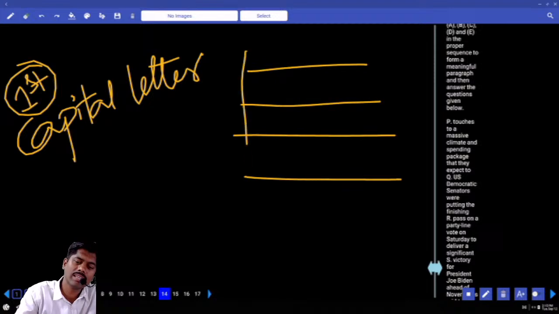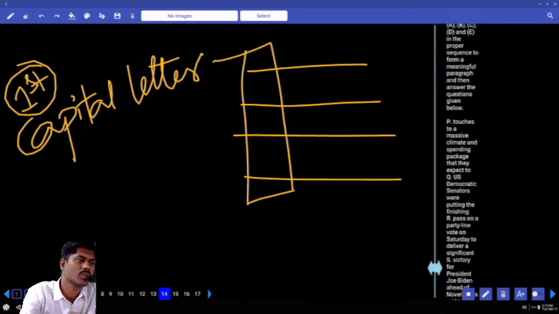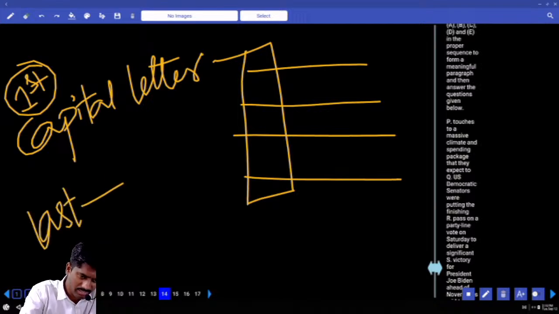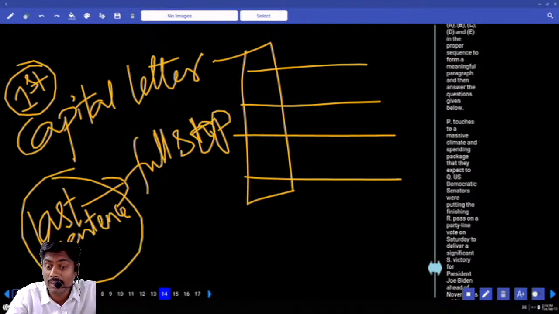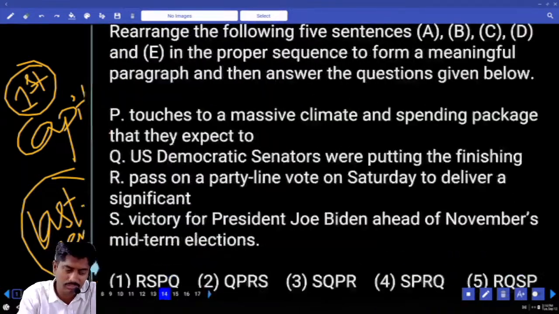What if all the sentences are starting with capital letter? This strategy is not going to help you. And the most important thing is this: the last sentence generally ends with a full stop. Check how many sentences are ending with full stop. If only one sentence is ending with full stop, that is the last sentence, that is the answer for us.